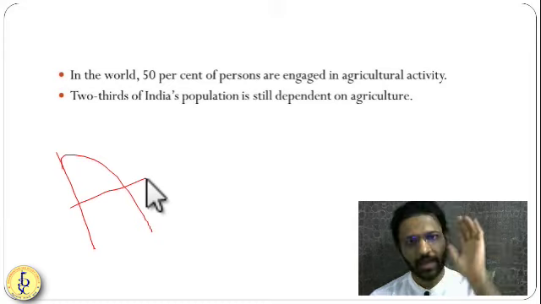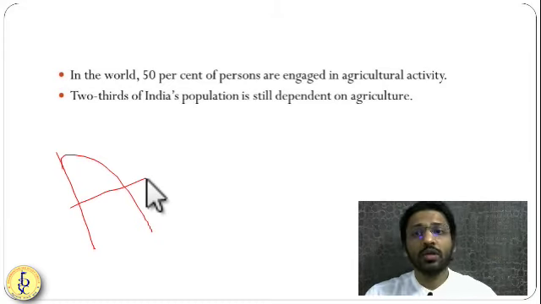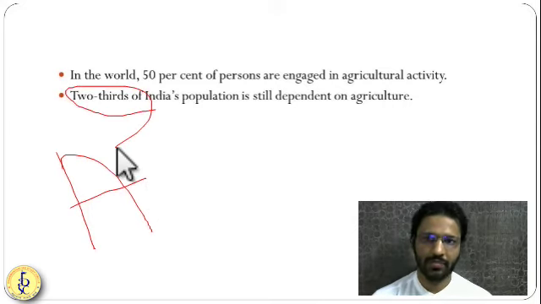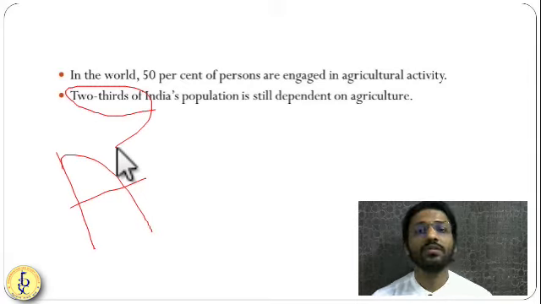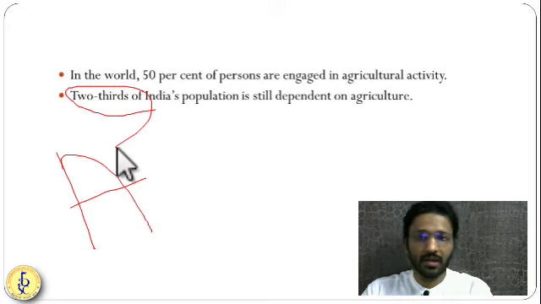Anything on the planet may die, but if agriculture survives, human beings can survive. Getting it? So two-thirds of India's population is directly dependent upon agriculture. You can see almost 70% of the people are directly dependent upon agriculture.